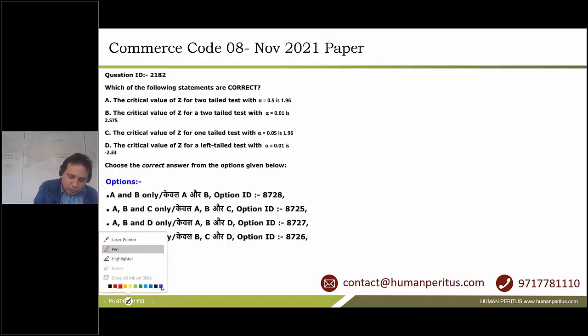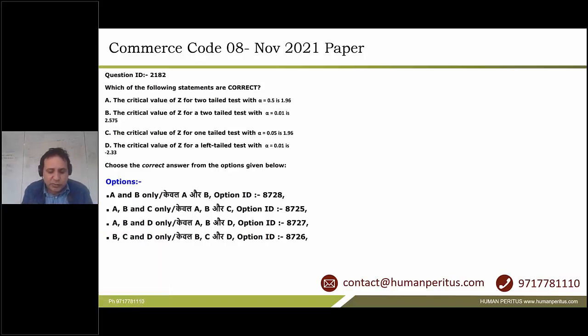Okay. So the first one says that a critical value of Z for a two-tailed test with alpha 0.5 is 0.96. So this is wrong. Why? Because the real value of alpha should be 0.05 and not 0.5. Second one, critical value of Z for two-tailed test with alpha 0.01 is 2.575. This is correct. No problem with this.